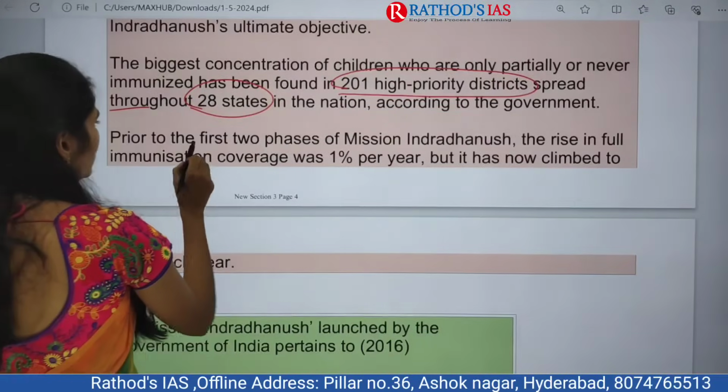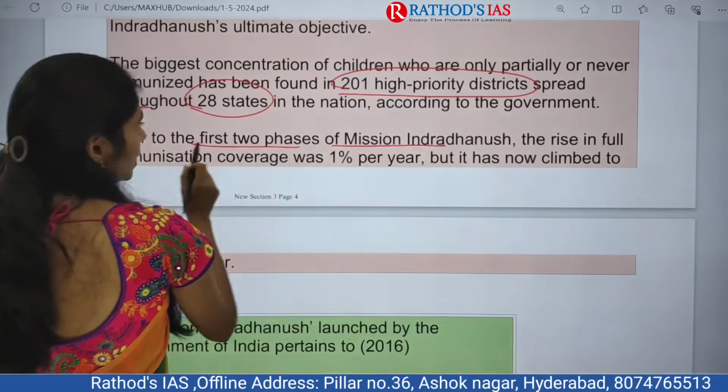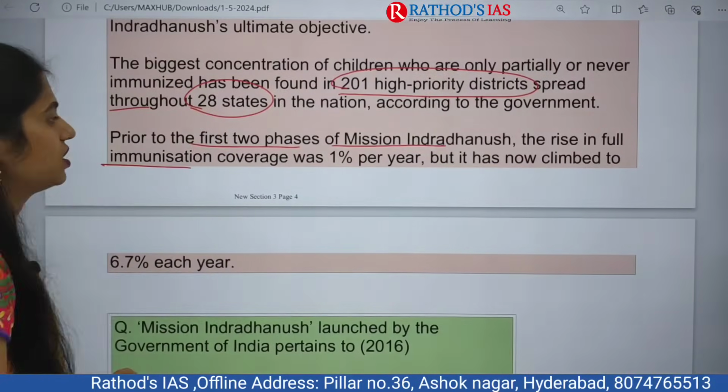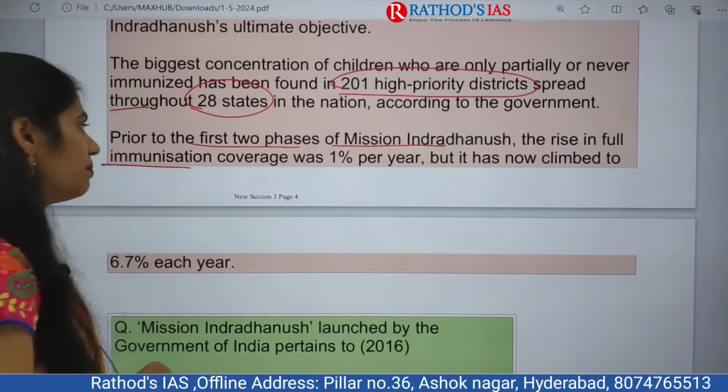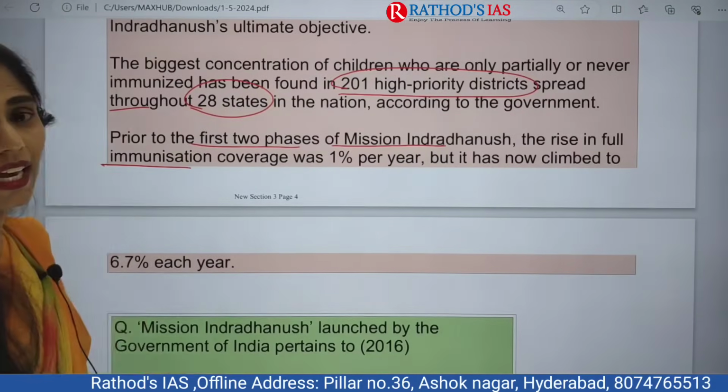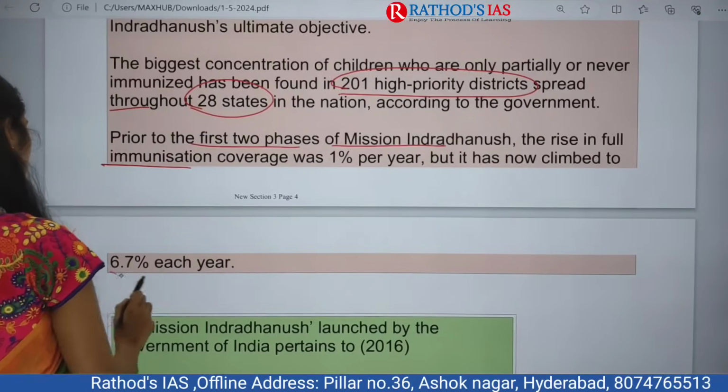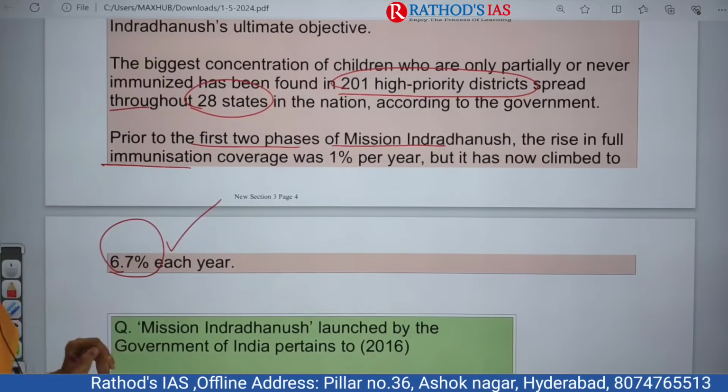And prior to the first 2 phases of Mission Indradhanush, there was a rise in immunization coverage of only 1% per year, and later on it has climbed to 6.7% each year.